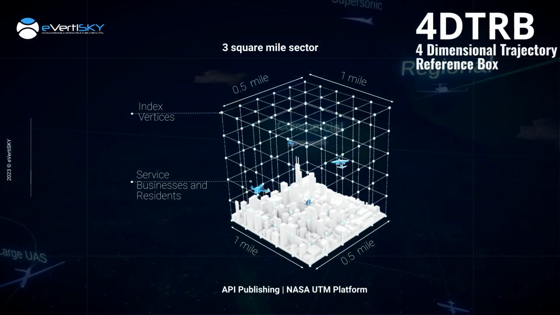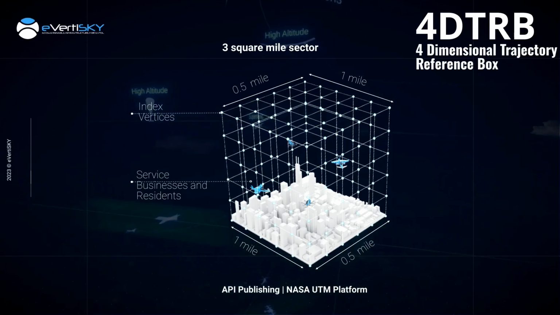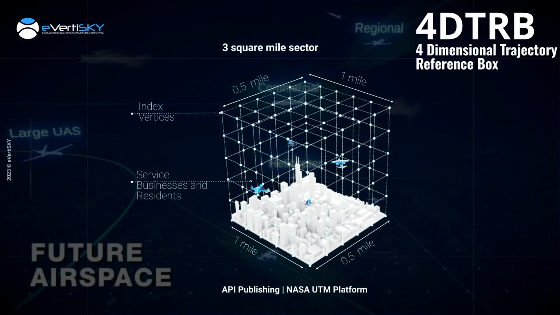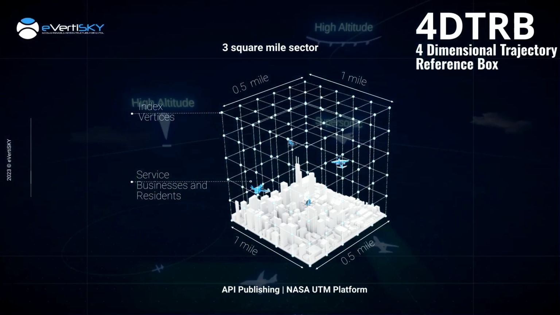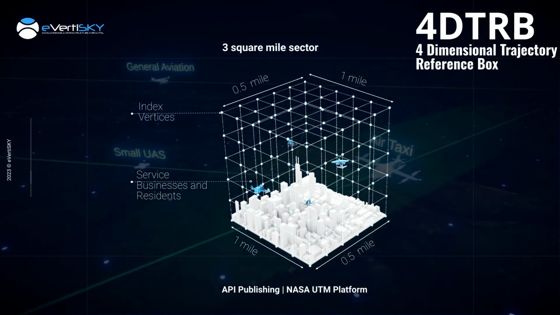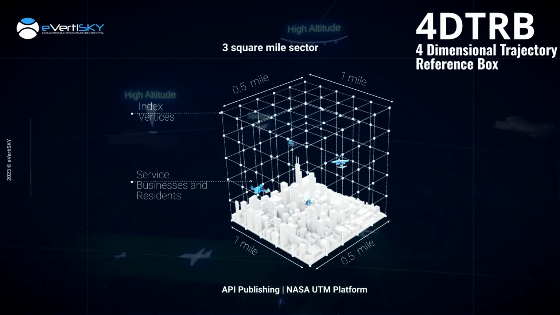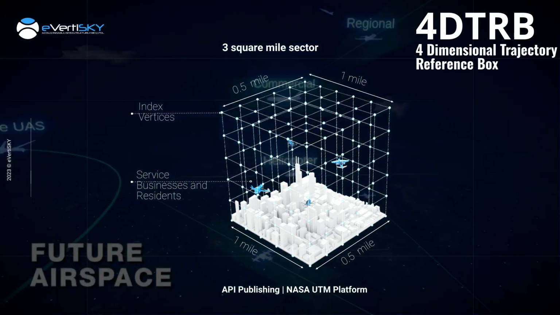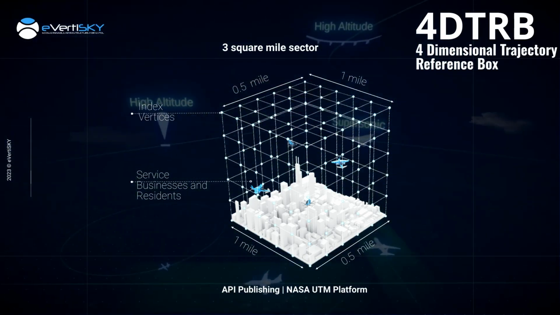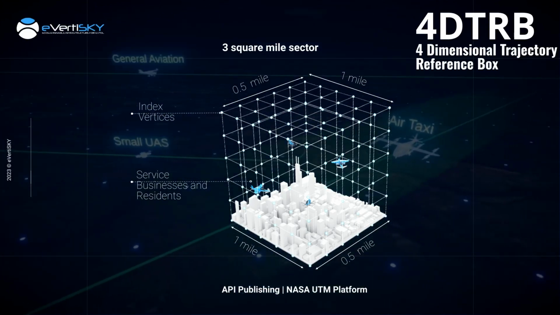eVertiSKY's open-source software revolutionizes urban air traffic management using a unique four-dimensional trajectory-based operation approach. Prioritizing safety and efficiency, while addressing complex challenges, our blueprint optimizes cities' investments in urban air mobility to support their vision for economic growth and innovation.